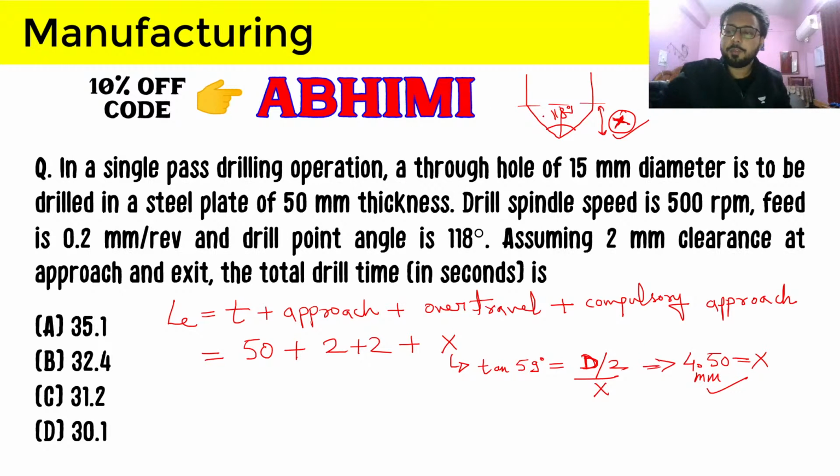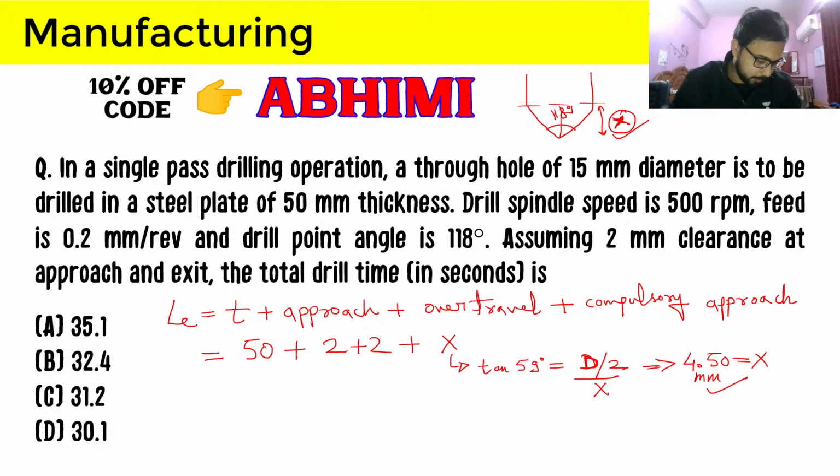Again, we have two ways to calculate this compulsory approach. First, we discussed that 0.5d is the compulsory approach for through holes and 0.3d for blind holes. But since here we have been provided with the drill point angle and the diameter, and the figure that I have drawn at the top of the screen, you can calculate the compulsory approach as 4.5.